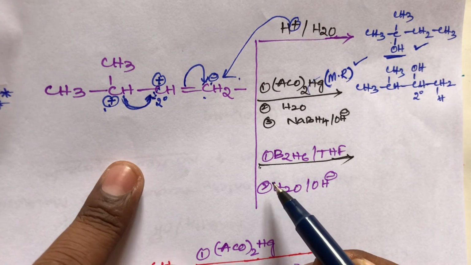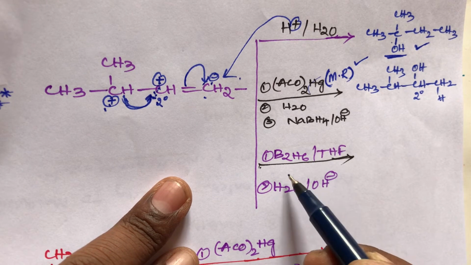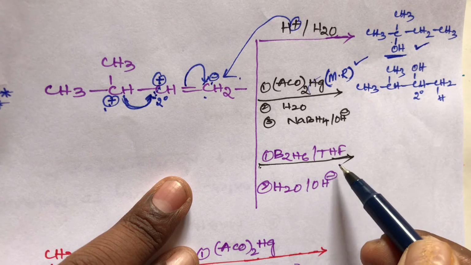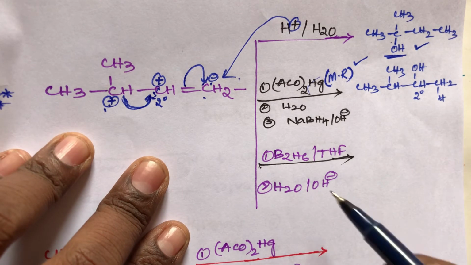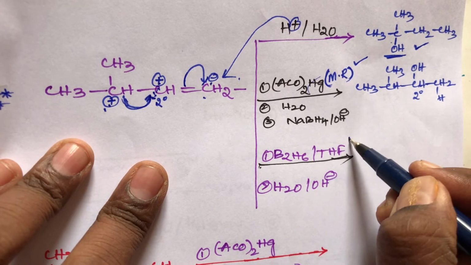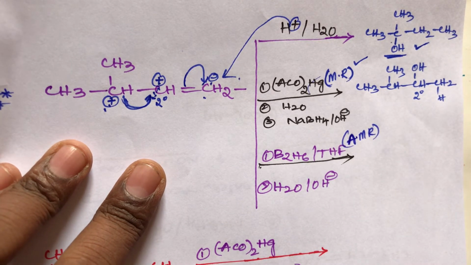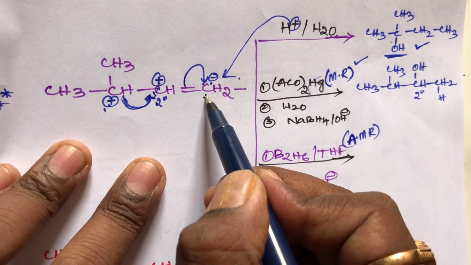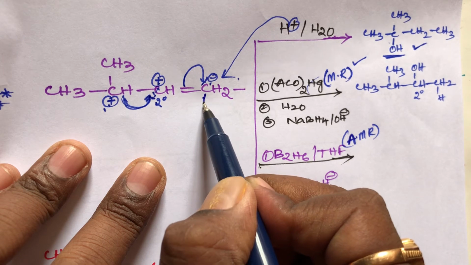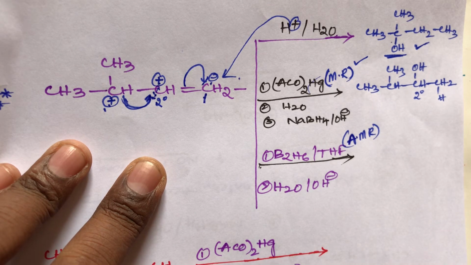And the next one is 3-methyl-1-butene reacting with hydroboration oxidation: B2H6 in the presence of tetrahydrofuran, then H2O2 with OH minus. Hydroboration oxidation follows the anti-Markovnikov rule. Very important, sir: it follows the anti-Markovnikov rule. We know in the anti-Markovnikov rule, the negative part attacks the carbon which contains more hydrogens. So this OH minus will attack this position, H plus will attack this position. So here also there is no carbocation, no rearrangement is possible.